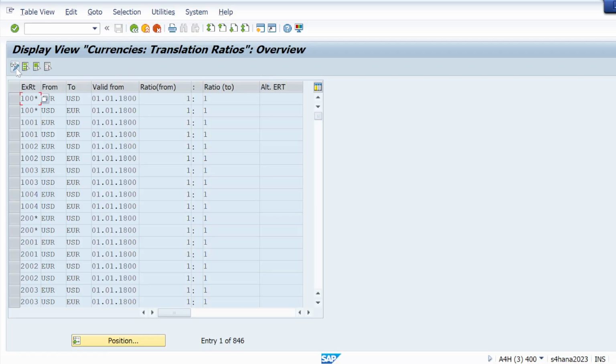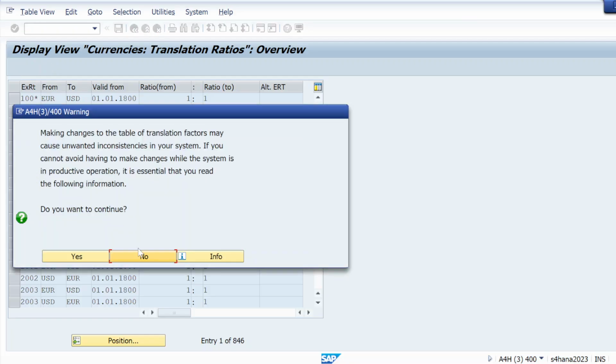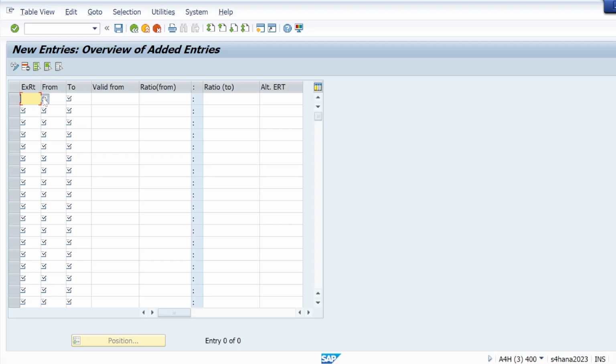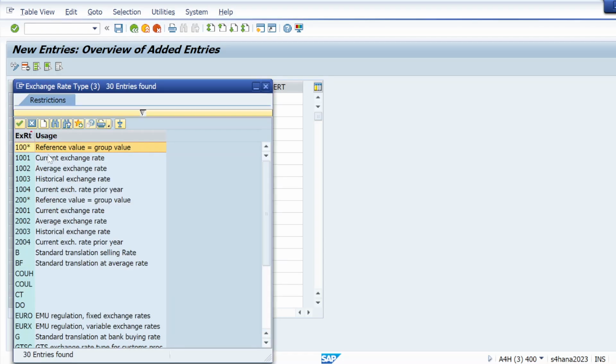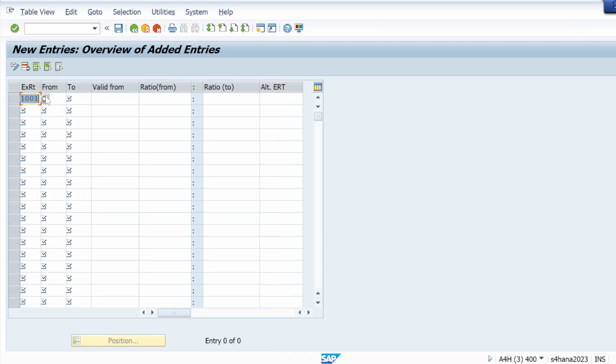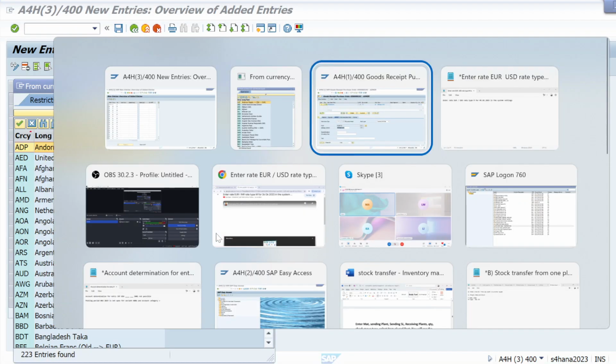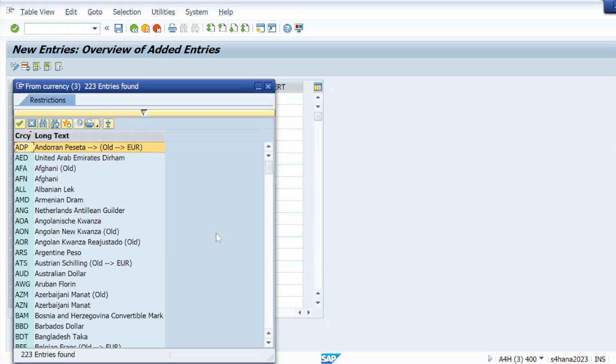Let me change from here first. Okay, this Euro to USD valid from this 1:1. Let me create a new one, new entry. Exchange rate, let me take normal exchange rate, current exchange rate. From, let me take, from what I need to take. I have to check because this is an FI error, what he is taking.